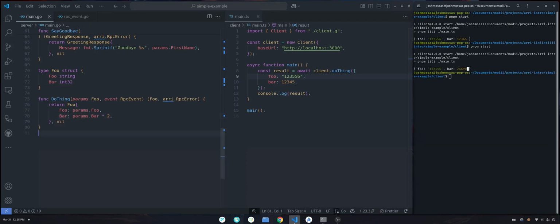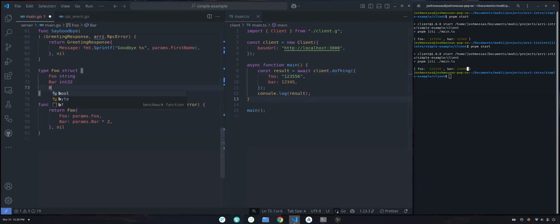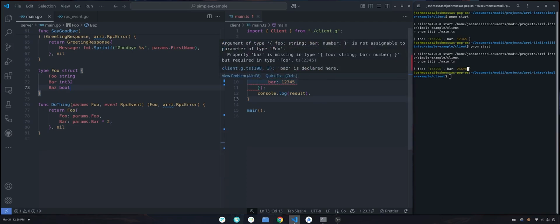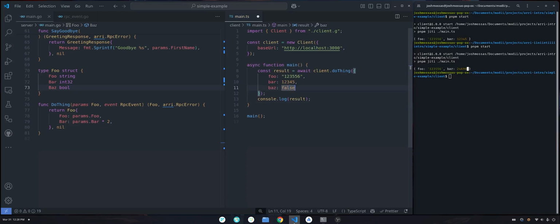Really simple stuff. But anytime we change any of these procedures now, the client will update accordingly and it'll say, hey, you're missing some required properties. That's basically the essence of how it works.